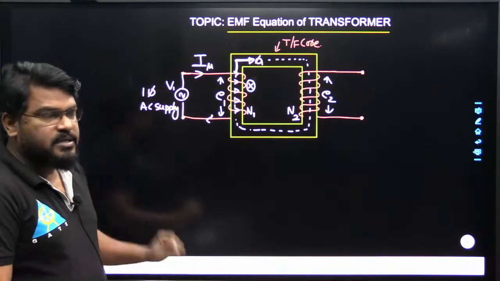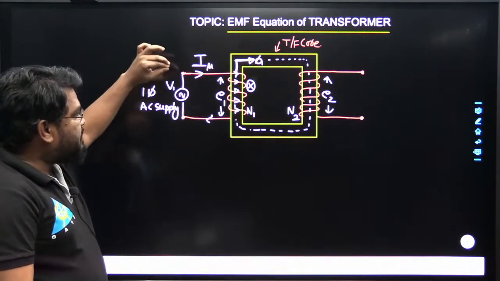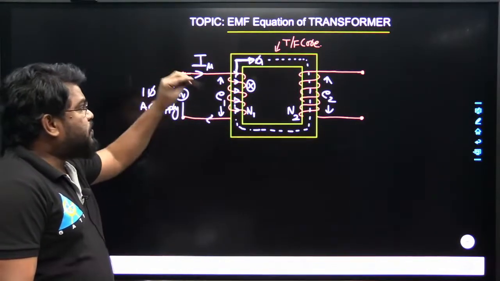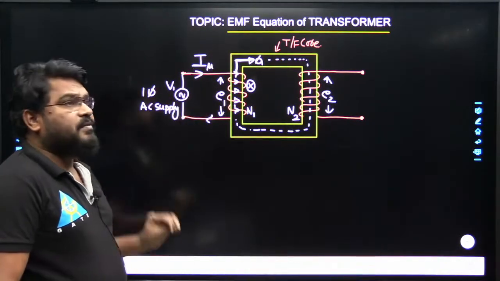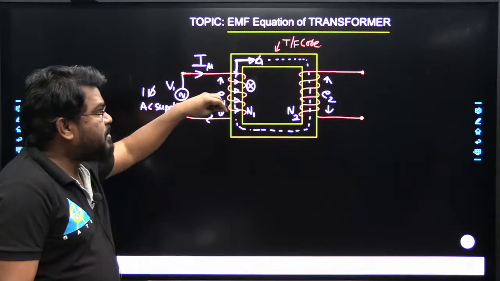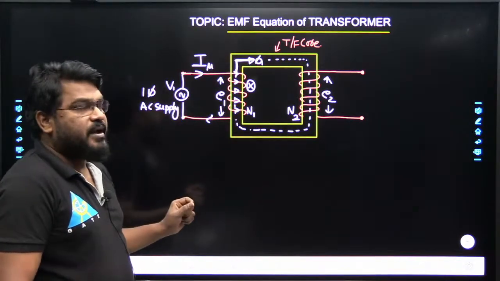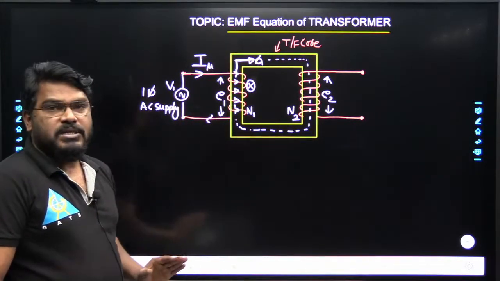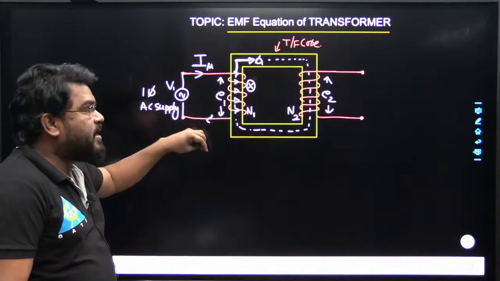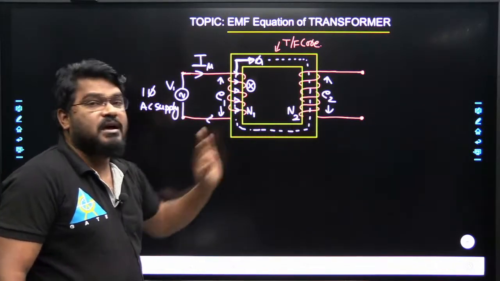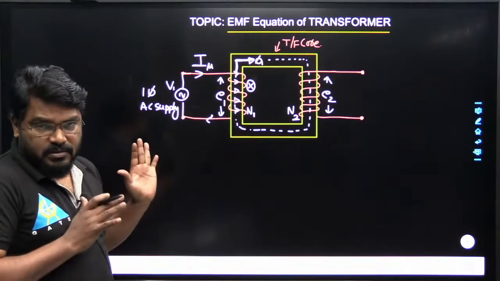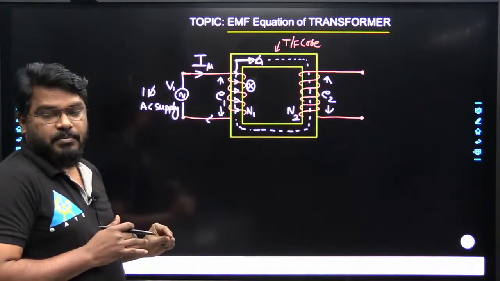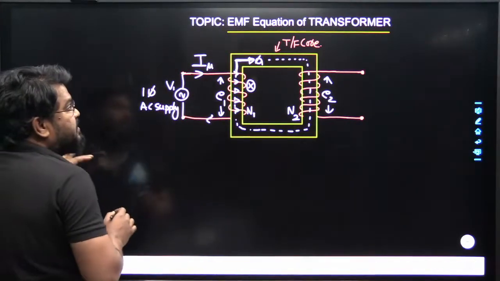I repeat once again, listen. Whenever a transformer is excited with an AC supply, a time varying current passes through the winding, due to which flux is created in the primary winding. The flux produced in the primary winding also links the secondary winding through the transformer core. According to Faraday's laws of electromagnetic induction, EMF is induced in the primary winding as well as in the secondary winding of the transformer. So now our question is the EMF equation of the transformer. How do we get that EMF equation?